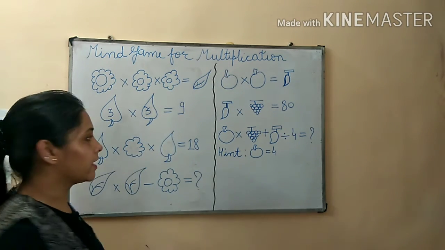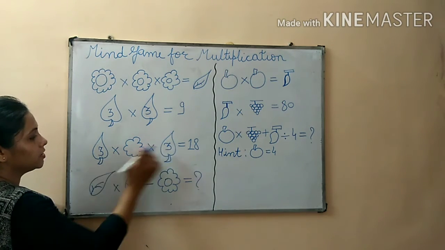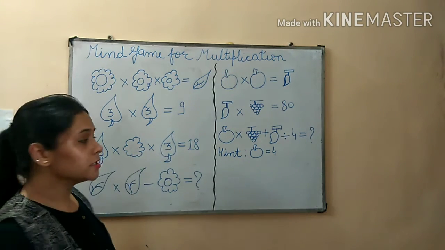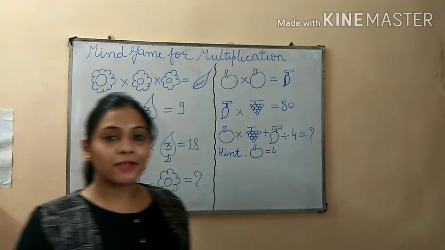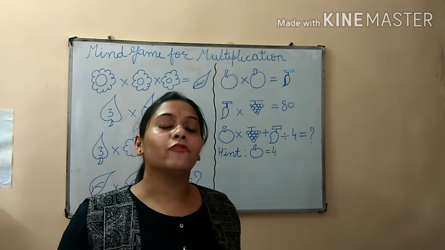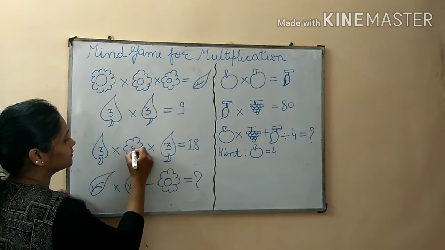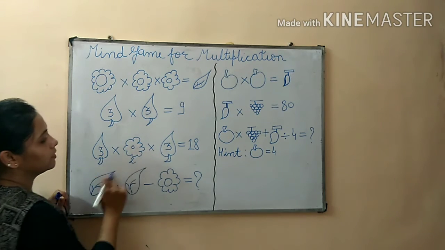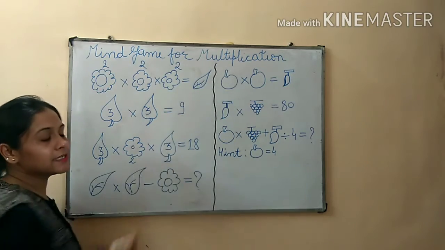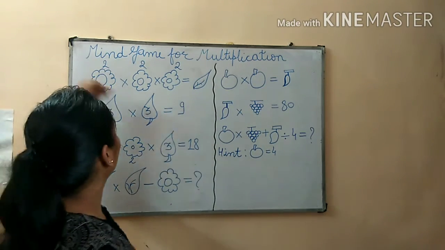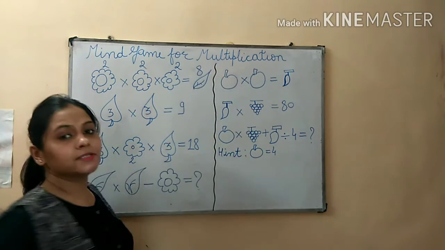3 3s are 9. Moving on towards the next step, 3 and 3, 3 3s are 9. But here the product of these three numbers is 18. So what is left? Obviously, if we multiply 9 by 2, then we will get 18. So the value of this flower is 2. Now we got the values 2, 2 and 2. Now we will easily get the value of this type of leaf also. 2 2s are 4, 4 2s are 8. So the value of this leaf is 8.